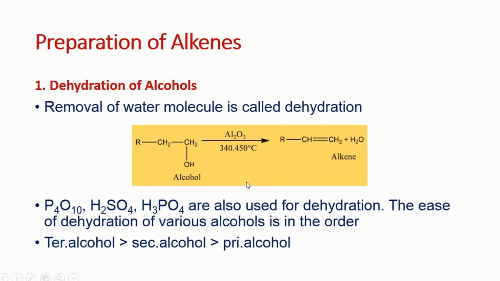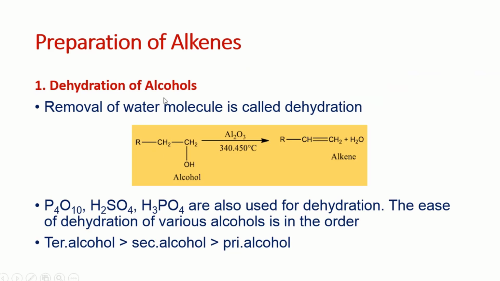Then if we move to the preparation, different methods are available for the preparation of the alkene, and we are going to discuss two very well known, famous methods here. The first is the dehydration of alcohol. These two methods are the same methods which were given in the 10th class, so this is just a revision with a little more explanation.